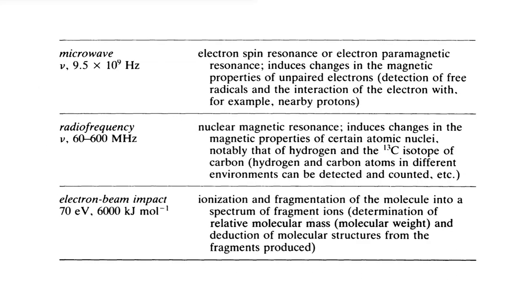If the molecule absorbs microwave region, that is frequency about 9.5 × 10^9 Hz, electron spin resonance, or electron paramagnetic resonance, takes place. That means it induces changes in the magnetic properties of unpaired electrons. The absorption of microwave region by molecules usually leads to changes in the magnetic properties of unpaired electrons.